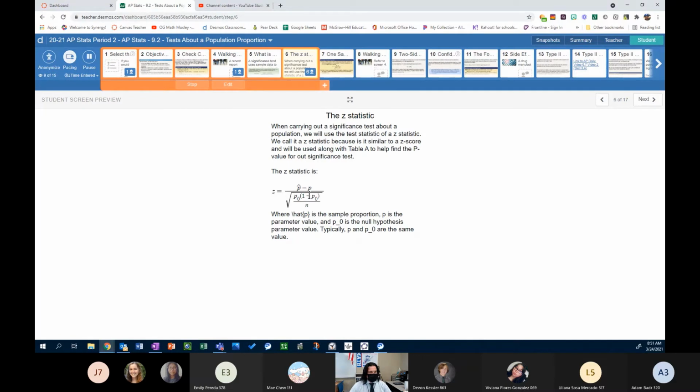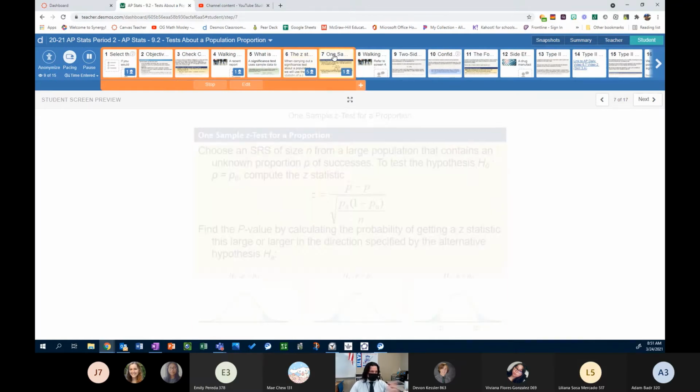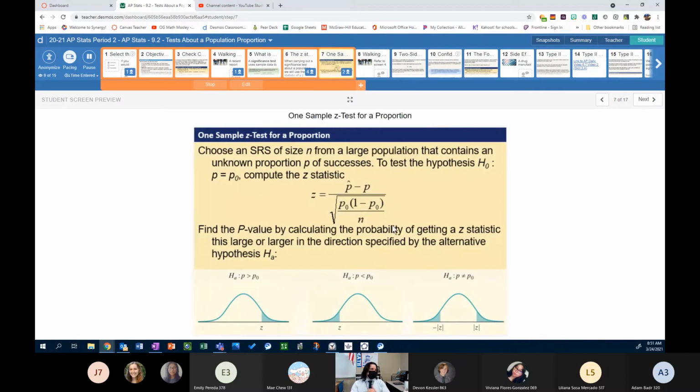All right, now that we know what the statistic is that we're going to use, we get a rule, kind of a guideline on how to use these things. And I'll move to the next screen because the next screen has the same formula on it. We get the one sample z-test for a proportion. This is our inference method for significance testing for proportions. All right, we have the one sample z-test for a proportion.